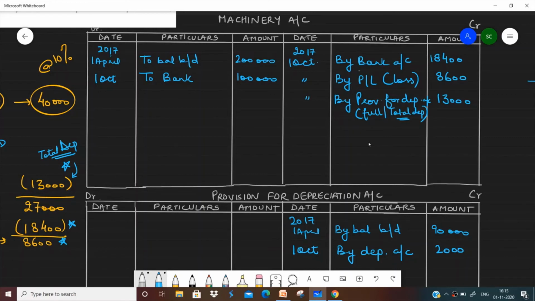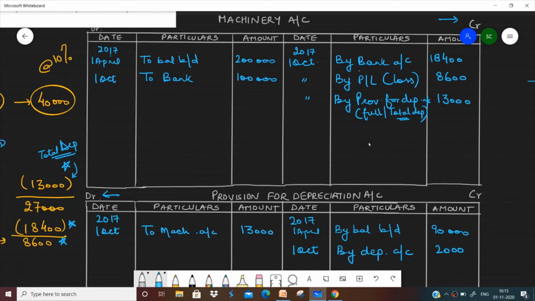Now, as you know, when we do a posting in a particular account, the posting in the next account is also made. I'll make that more clear. Machinery account is credited in the name of provision, so provision account will be debited in the name of machinery. So, on the same date, 2017, 1st of October, I will write here "to machinery account", that is 13,000.